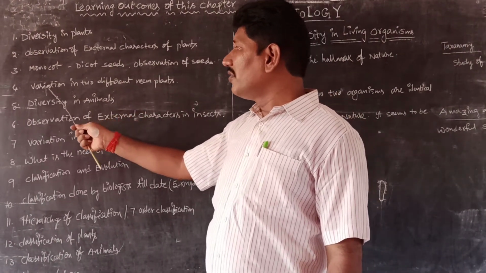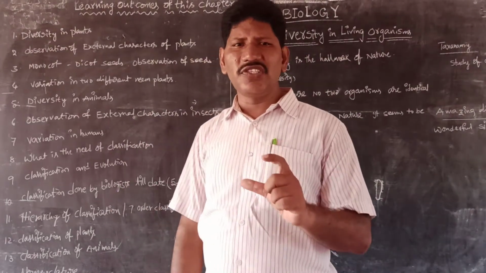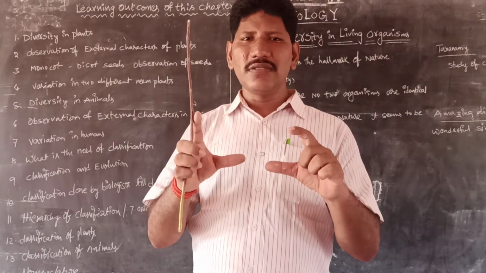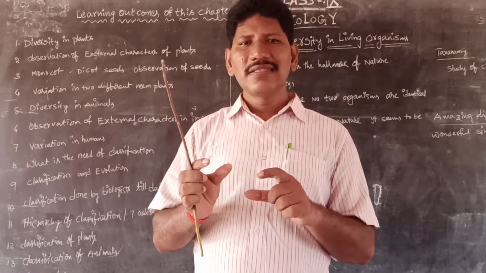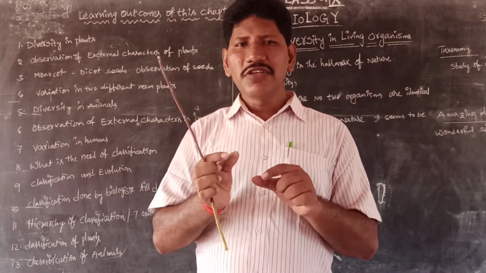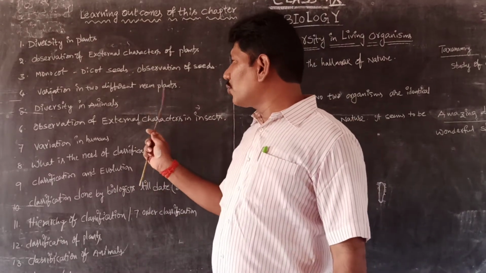Let us come into the variation in two different neem plants. For example, we can take the same species, like neem plant. Of course, the two neem plants are different because of their leaf number, stem length, size of the leaf, width and length of the leaves. So it may vary between the two neem plants.